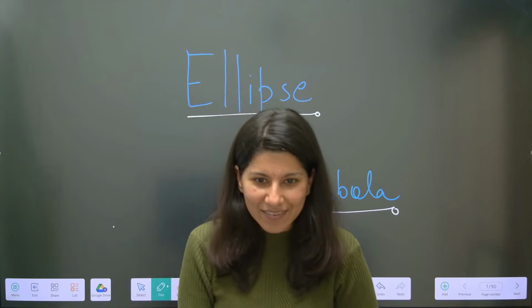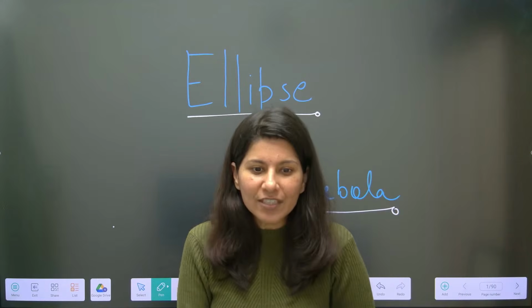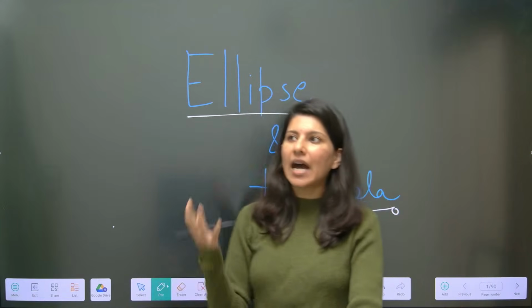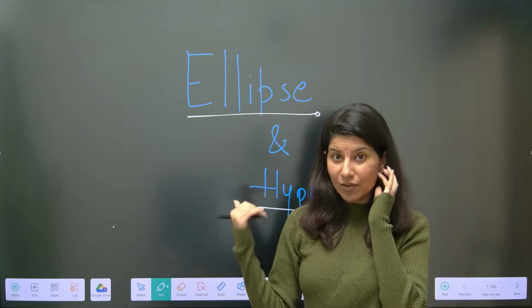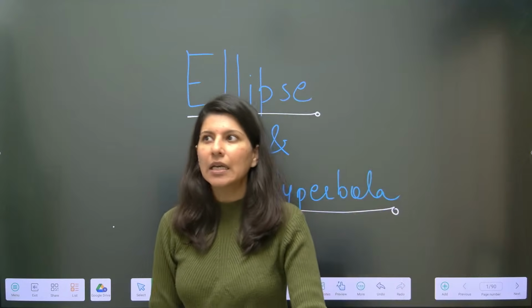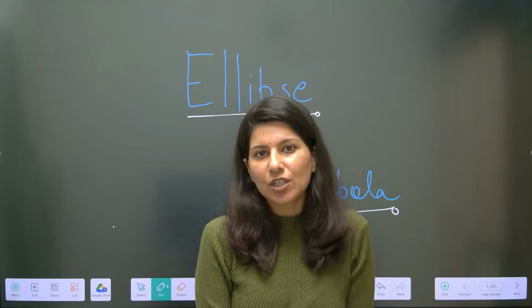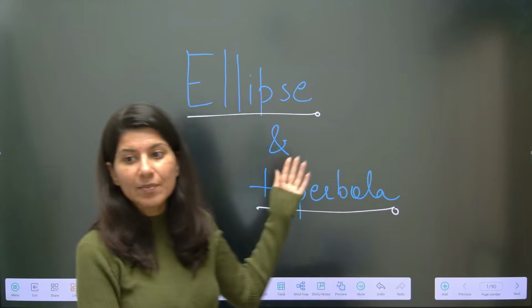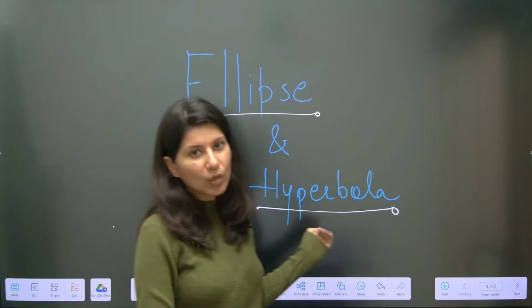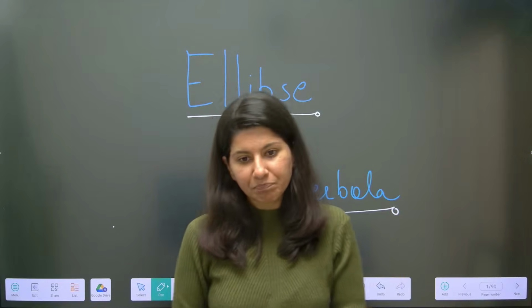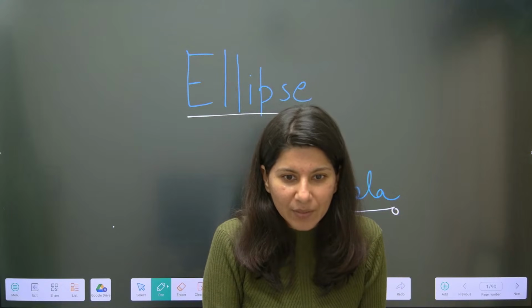Weightage of this chapter, I would say ellipse and hyperbola, combined weightage, if you ask me, you can get 2 questions from both the chapters, one from ellipse and one from hyperbola. So yes, this is the weightage of this chapter. Everybody is asking about weightage of this chapter.